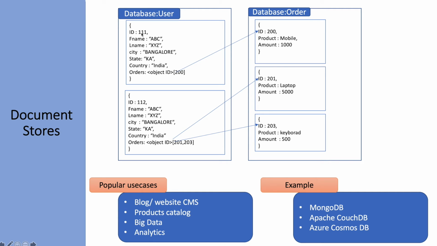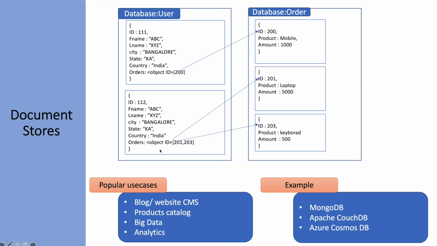So there is an ID, there is some value for the first name, and some value for the last name. Like that, the values can be stored. Now, one point with document databases is that in the orders, we can provide the order ID, and that can be the reference to the other database. In our case, 200 is given as a reference to the record in the order database. Similarly, there is another record in the user table. Here, there are two orders against this user, and the reference can be defined.